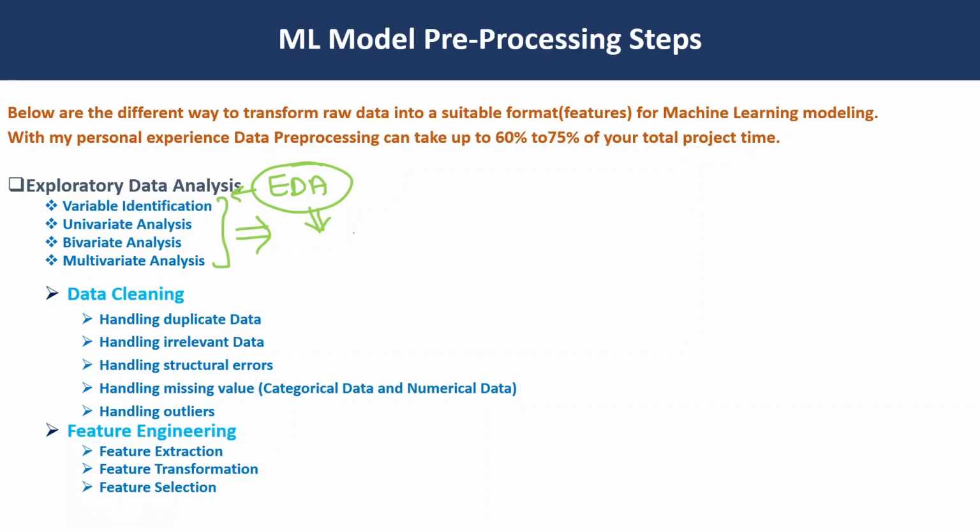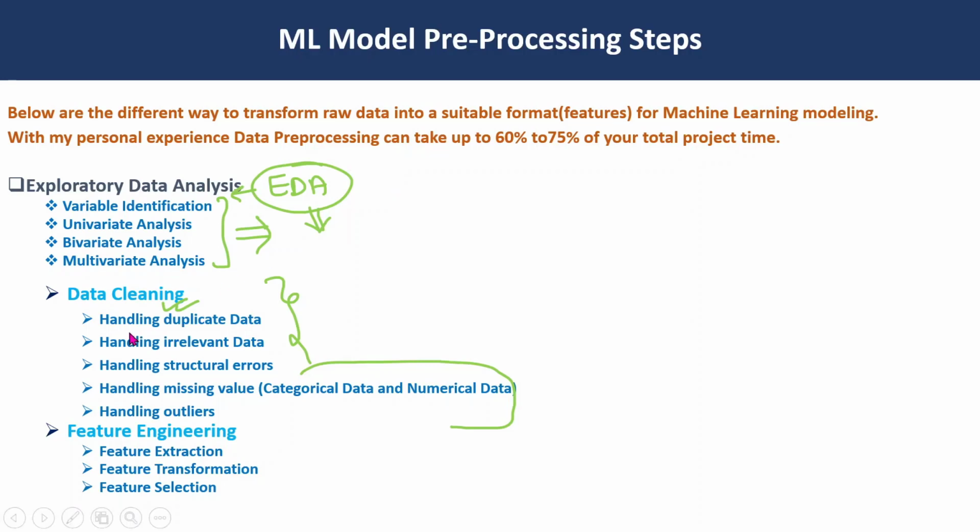Once you understand your data, after that you can perform the data cleaning steps, because if you don't understand your data, then you cannot perform data cleaning. First we have to build a good understanding of the data: what is inside the data, how the data is behaving, what are the patterns inside the data. For that we normally perform the EDA part. On that basis we can perform the data cleaning and feature engineering steps.